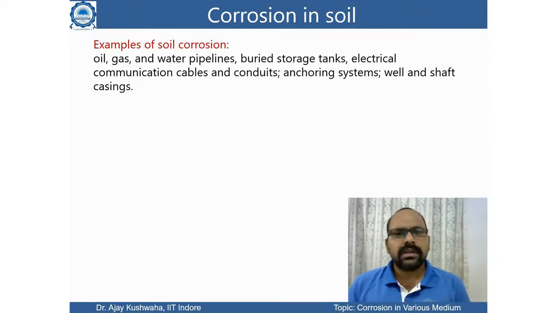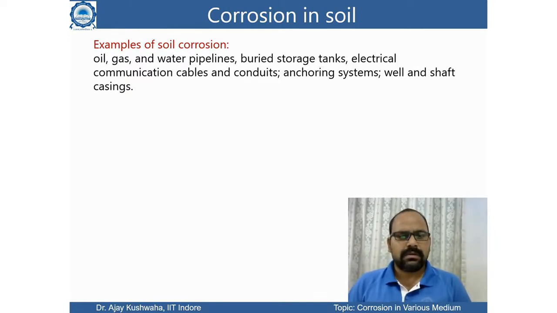This understanding is important because when you place any metal inside the soil, depending on the depth of your specimen, we have to understand what kind of soil is there, and based on that soil think of the corrosion mechanism and corrosion measurement.